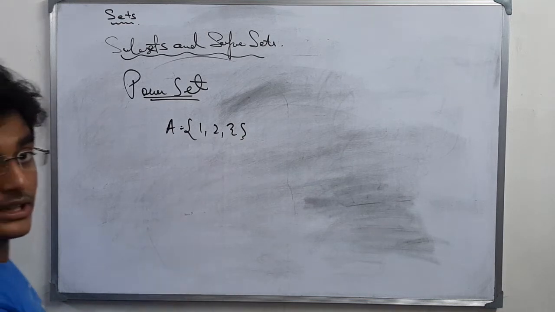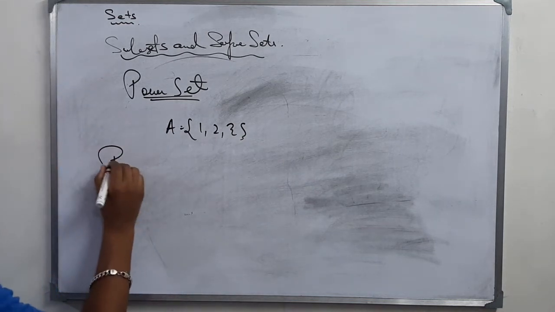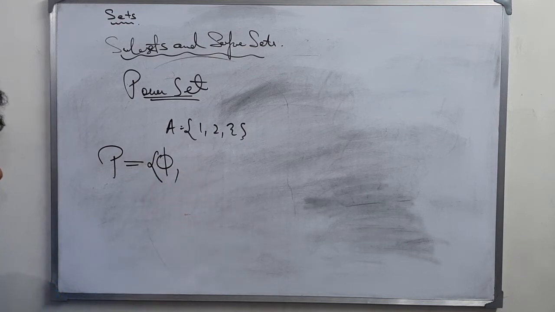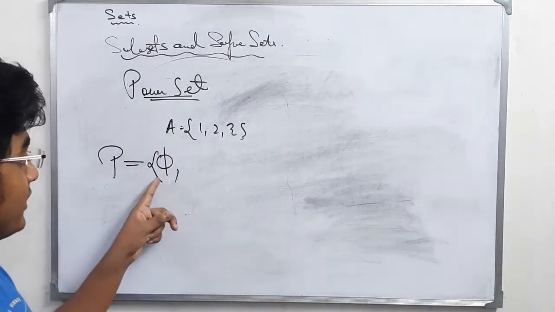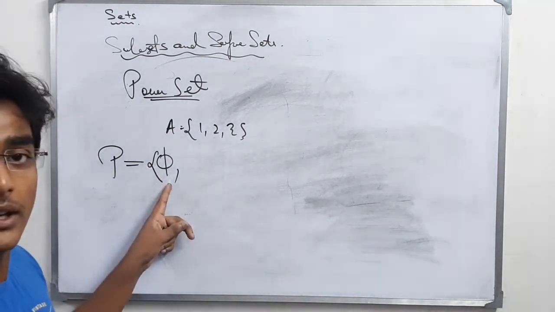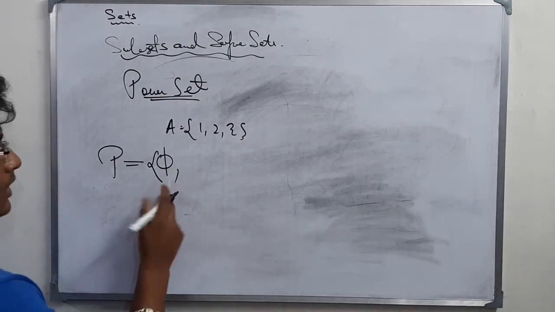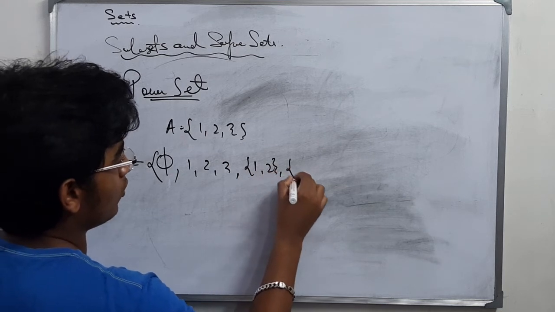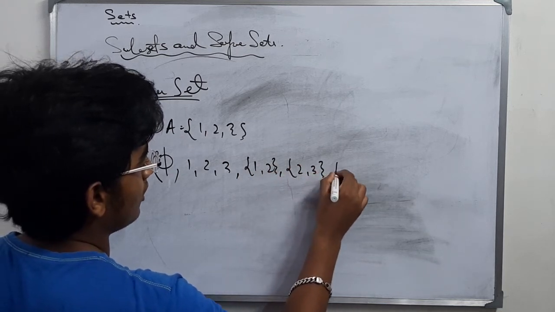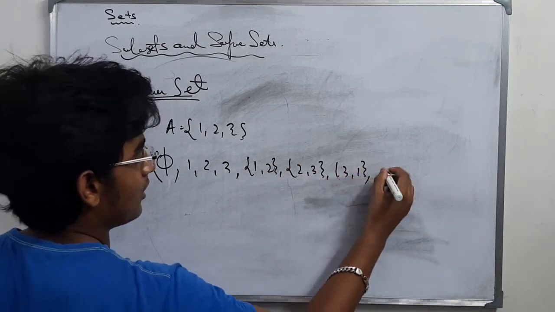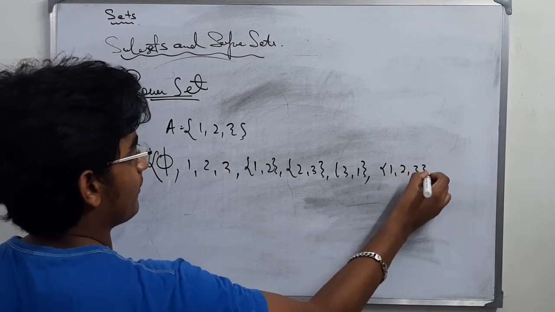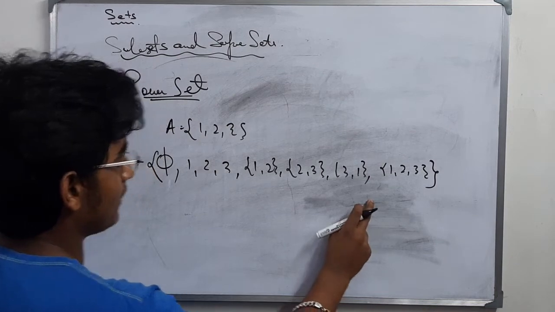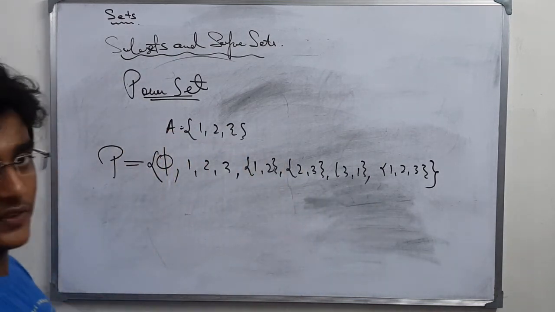Then its power set will have elements: null, which is included in all power sets, 1, 2, 3, 1 2, 2 3, 3 1, and 1 2 3. Okay. These are all the elements of the power set of A.